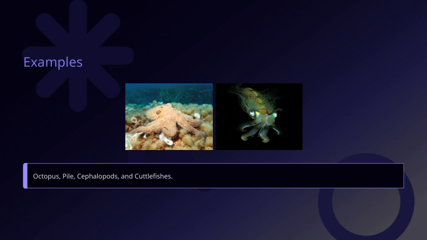Moving on, cephalopods as a whole are a diverse class that includes not just octopuses, but also squids, cuttlefishes, and more. Each of these has unique adaptations that help them survive in their environments. Lastly, we have cuttlefishes, which are particularly interesting because of their internal shell called the cuttlebone, aiding in buoyancy control. Together, these examples underscore the incredible adaptability and diversity of cephalopods in the marine world, fitting into our overall theme of evolutionary innovation and adaptation.